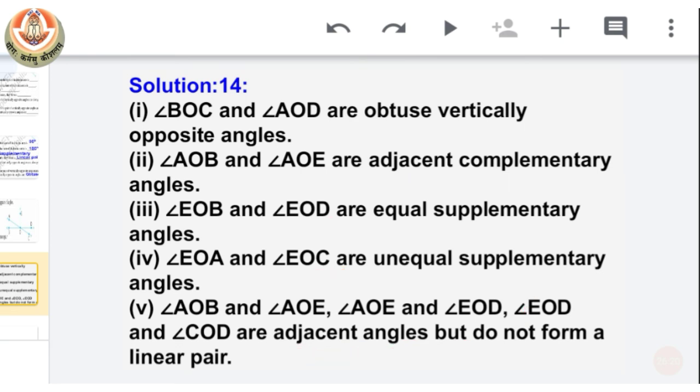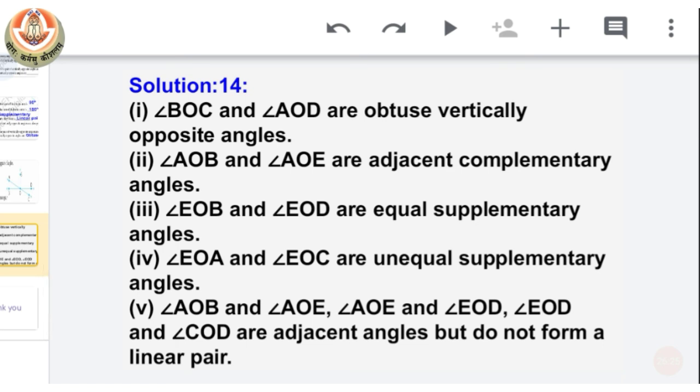Okay, so class, this is it for our first exercise, and we will start our new exercise, which is 5.2, with the relative topics in our next class.